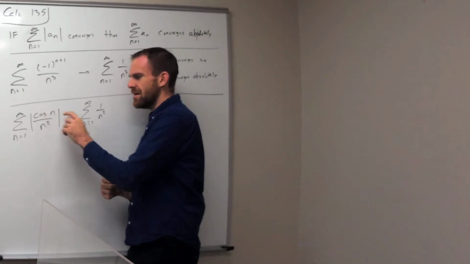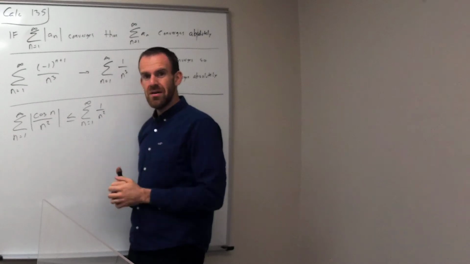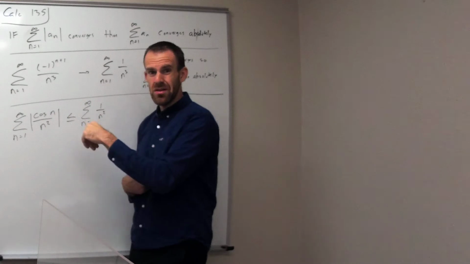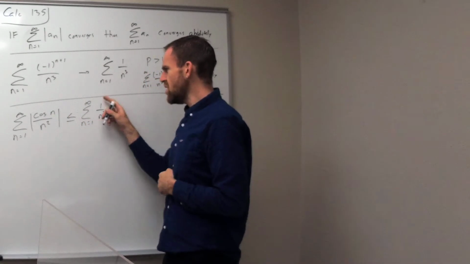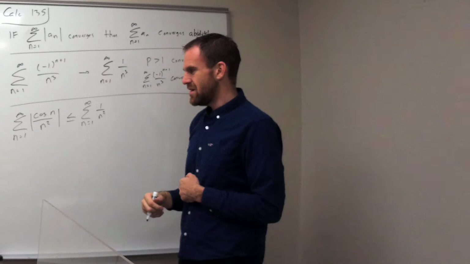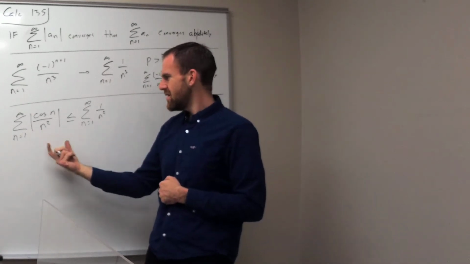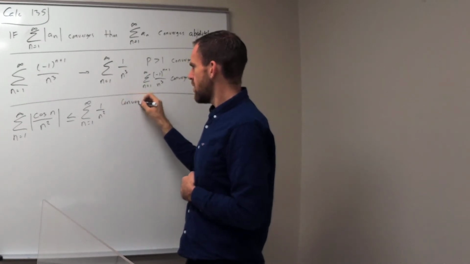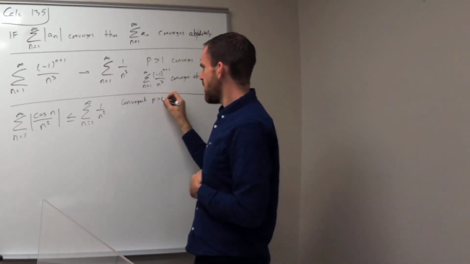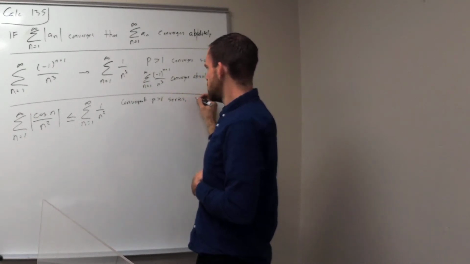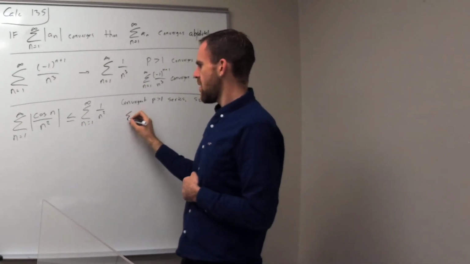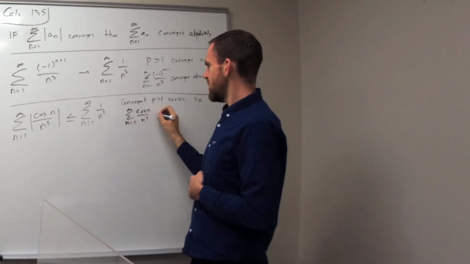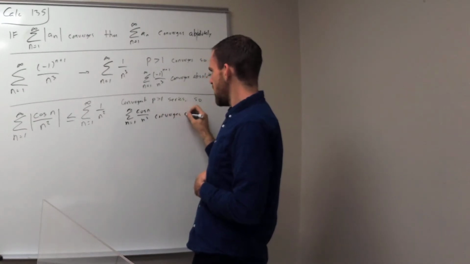Because the highest number, the absolute value of cosine is going to be 1. So it's always going to be less than or equal to 1 over n squared, but this can always be smaller than 1. So I'm going to do a basic comparison here. This is less than or equal to this. This is a convergent p series. So this cosine n over n squared converges absolutely.